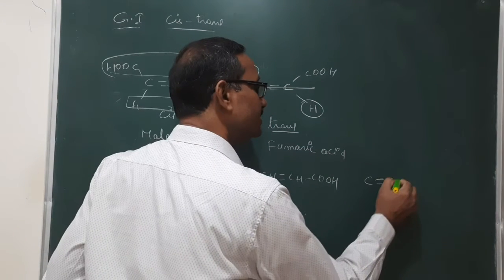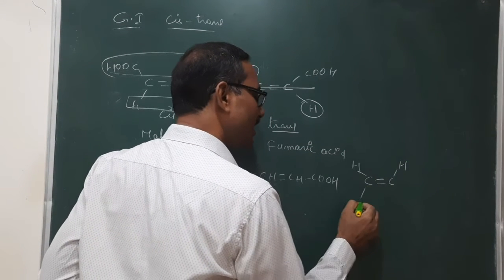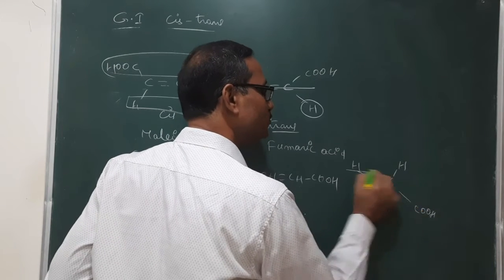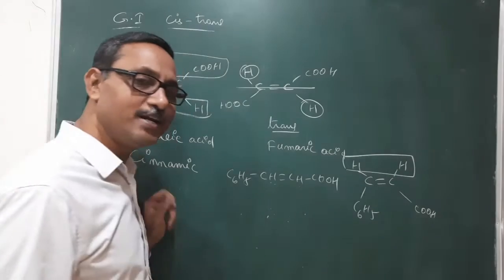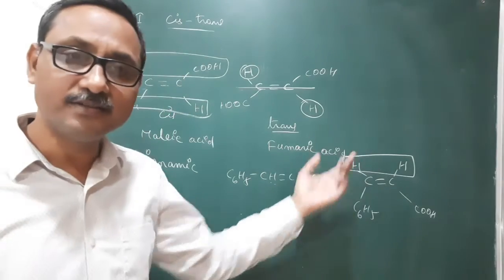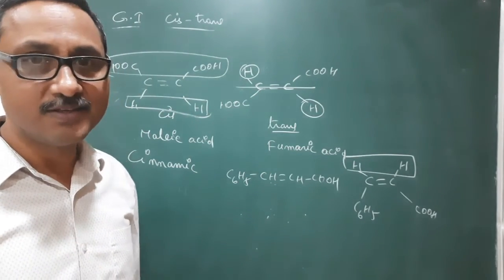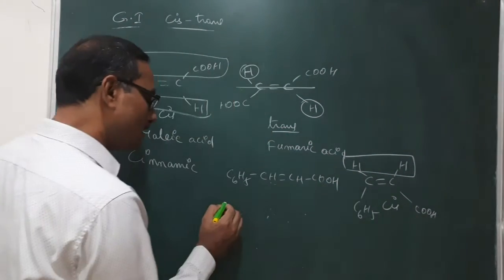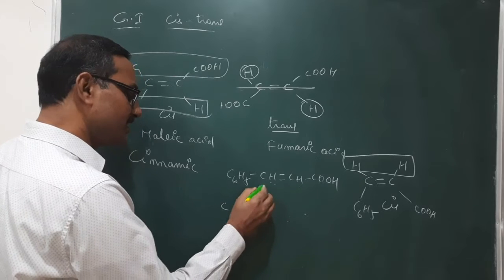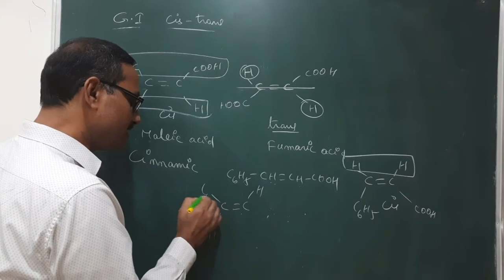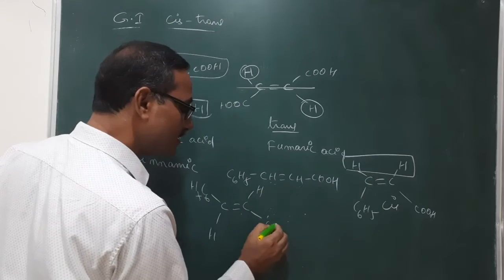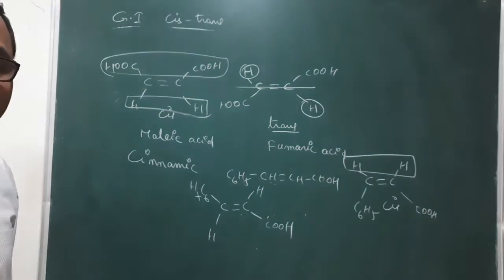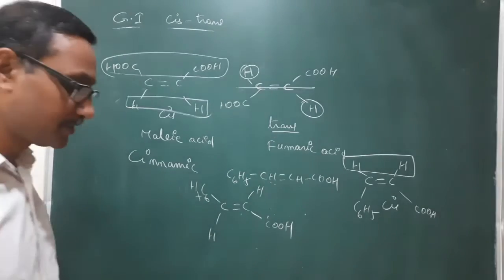You see here a C double bond C, H, H, and here C6H5, COOH. These two are at the same side, that's why this is a cis. Now we can write a trans also. How? C double bond C, here a H, here a H, C6H5, here a COOH. Like that we will write cis-trans isomerism.